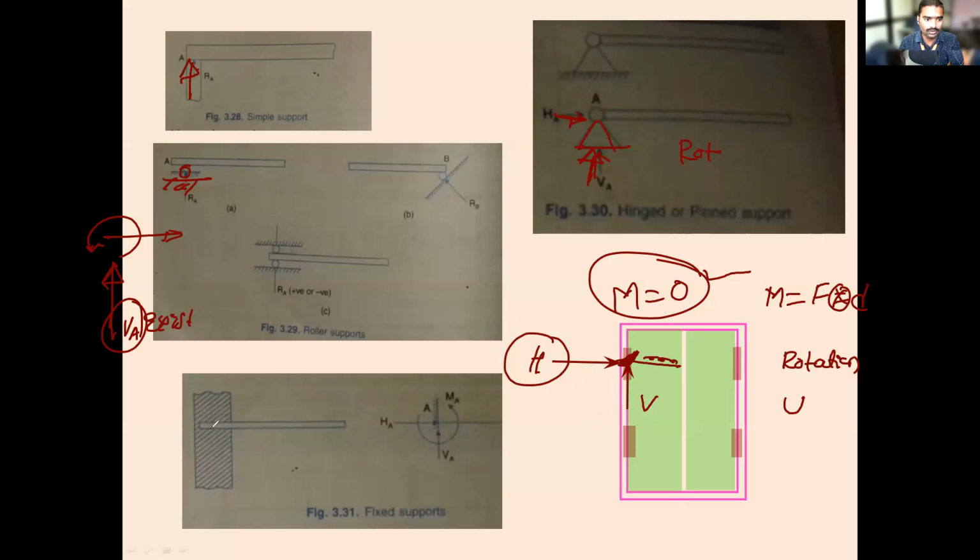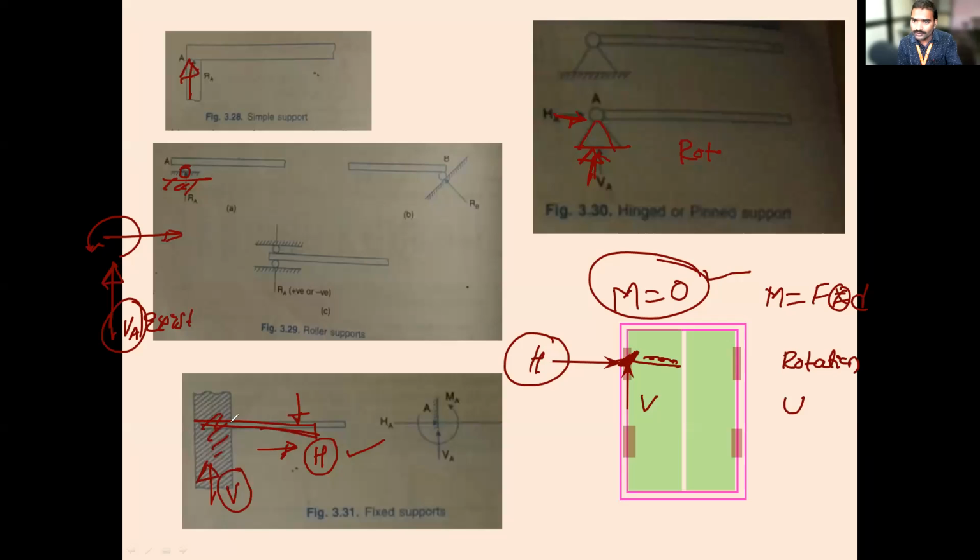Now come to the fixed support. So there is one bar. I will fix that bar into the wall. After fixing it, apply a force on it. Is it moving in the x direction? No, sir, it is not moving. It means there is a resistance against the x direction, so a horizontal reaction will develop. Next, is it moving in the vertical direction? No, sir. It means there is a resistance against the vertical direction, so a vertical reaction will develop.